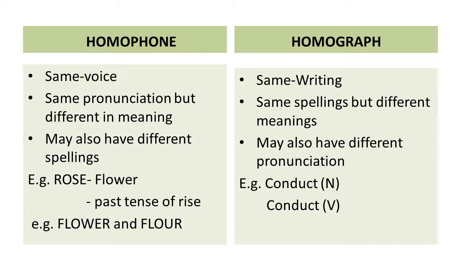Now coming to homograph. When we break this, we get the meaning same writing. So these words have the same spelling but different meanings. They may also have different pronunciations. For example, the noun form is pronounced as conduct, and the verb form as conduct. They have the same spellings, but the pronunciation is different. In homophone, the pronunciation was the same, while in homograph, the spelling is the same.